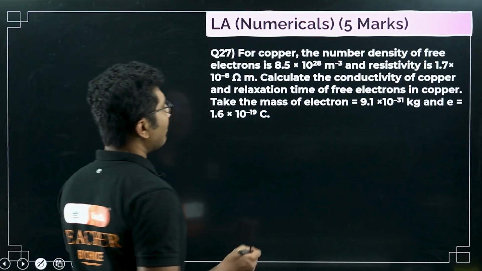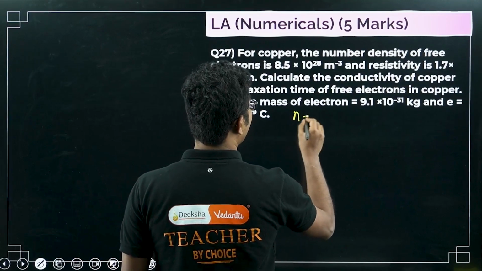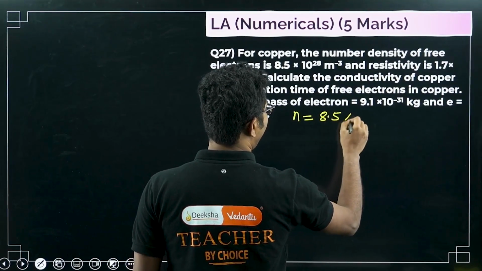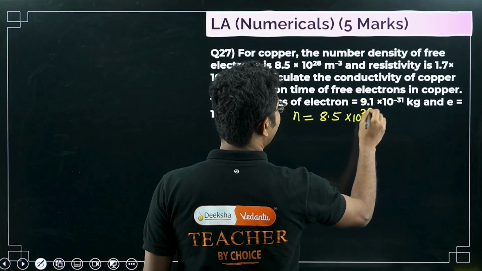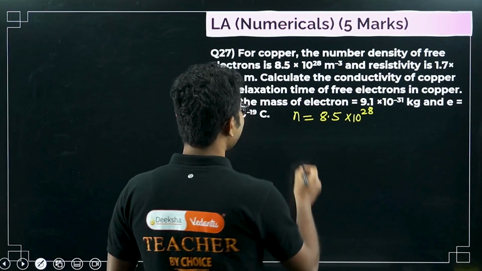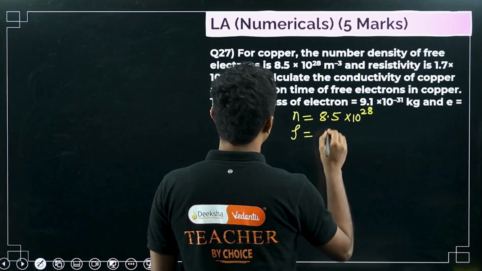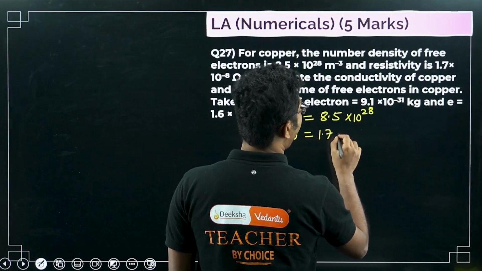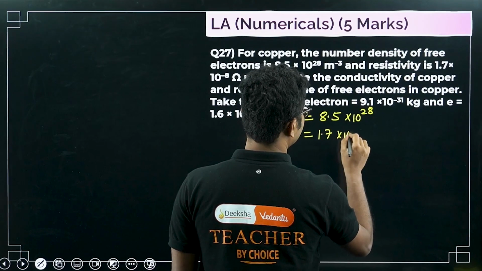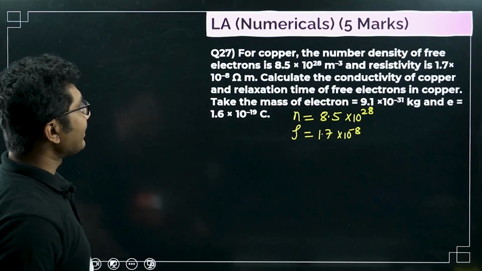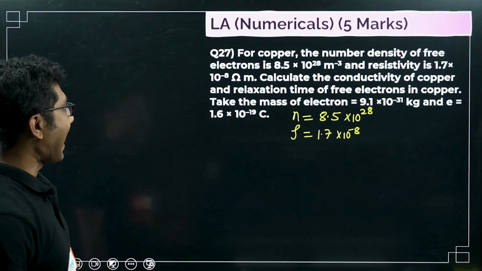The number density is given at some different value, maybe at some different temperature. The resistivity is given. Calculate the conductivity of copper and relaxation time.